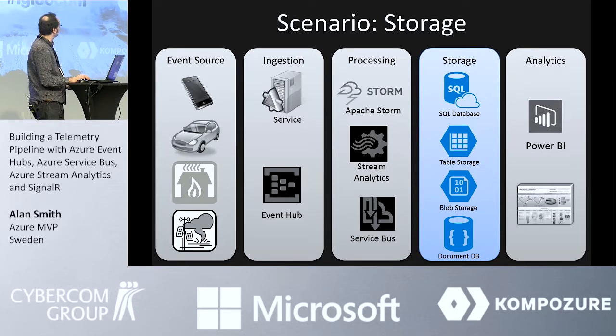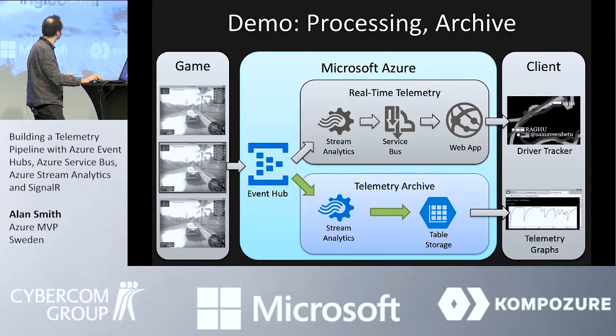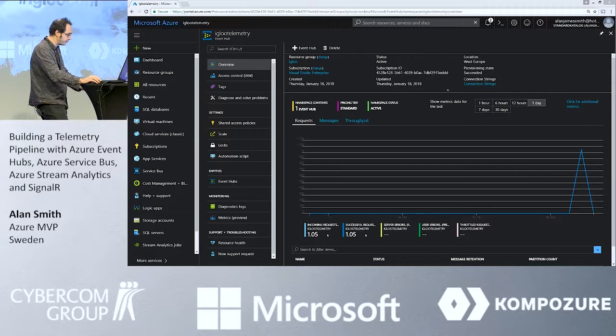We also need to store the data, and for the telemetry archive, I'm going to be looking at using table storage to be able to store that data and be able to push that into tables so we can actually start to read it. So let's look at how we can actually configure this using Stream Analytics and using table storage. So I'm going to jump back to the Azure portal.